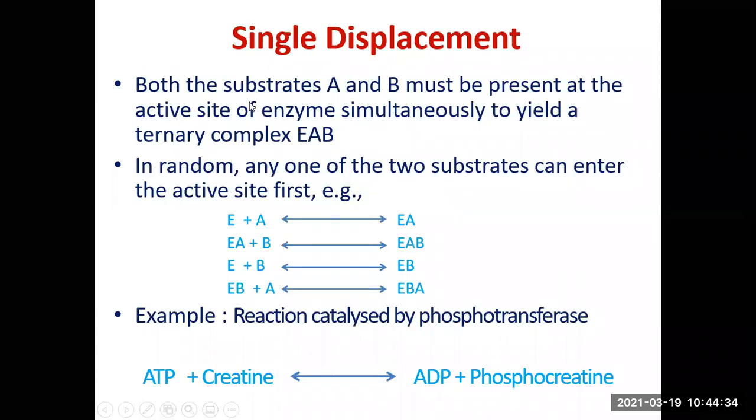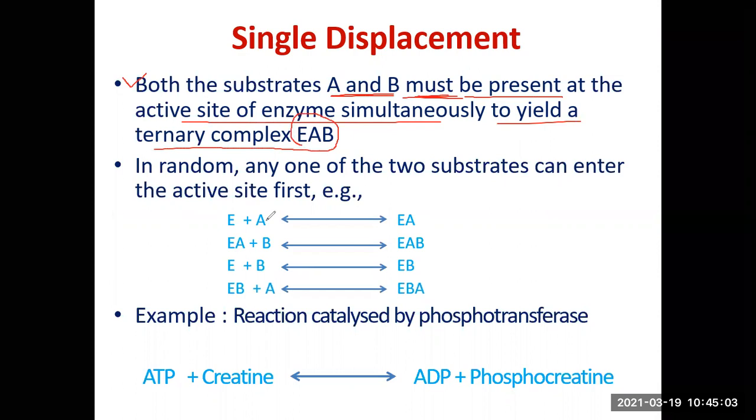So single displacement means what? In the first place, single displacement means both the substrates A and B must be present at the active site of the enzyme simultaneously. Please understand, single displacement means both the substrates must be present at the active site of the enzyme simultaneously to yield a ternary complex EAB.